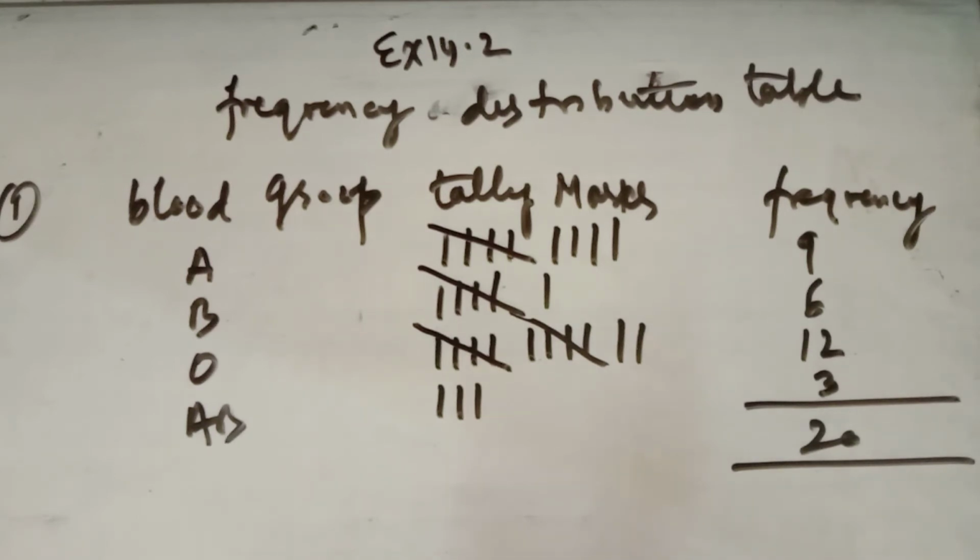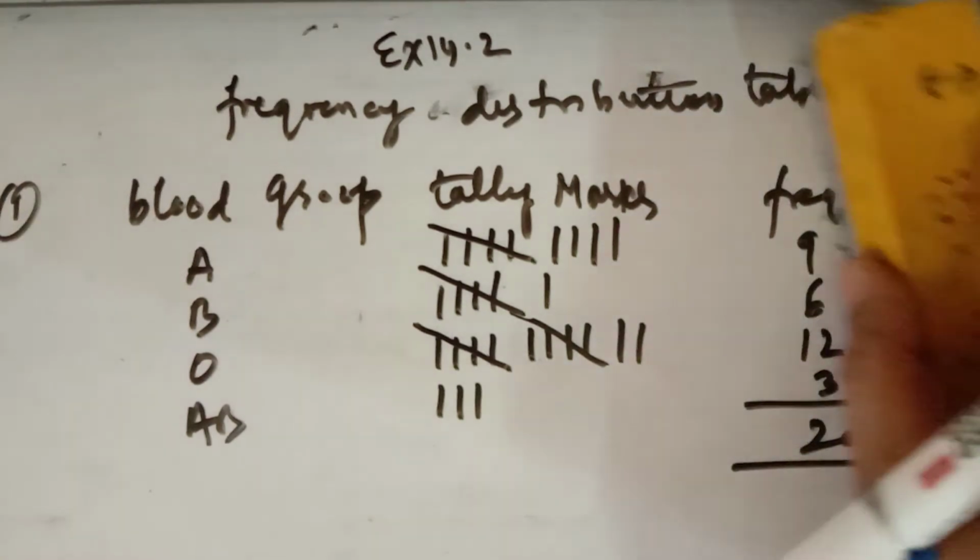जैसे क्वेश्चन नंबर आपका 2 है. क्वेश्चन नंबर 2, व्हाट इज गिवन इन द क्वेश्चन नंबर 2? डाटा इज गिवन. The distance in kilometer of 40 engineers from their residence to their places of work is found to be given. In kilometers given है कि how many engineers, 40 engineers are there. Their distance of residence is given in kilometers. सबका individually given है 40 engineers का.